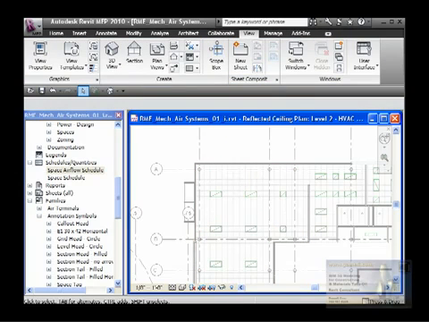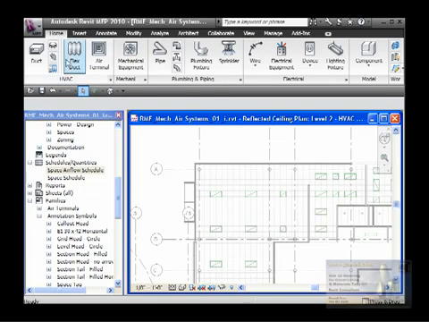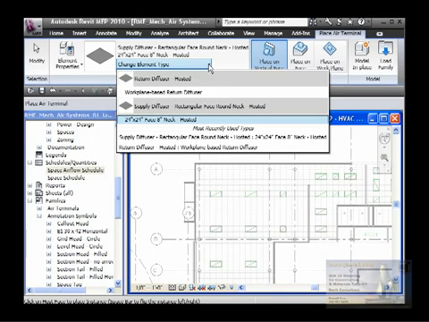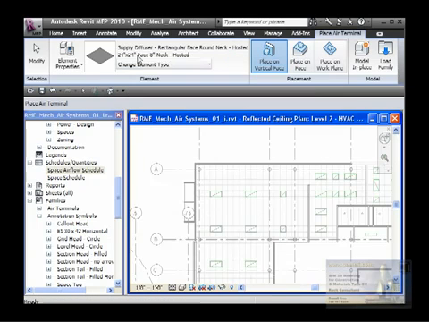So let's place some air terminals. We need to find air terminal. Because it's already loaded, we have it here, and these are the options we had to choose. Right now it shows the correct one, we need supply diffuser, rectangular face round neck hosted, 24 by 24 face and 8 inch neck, and it's hosted.